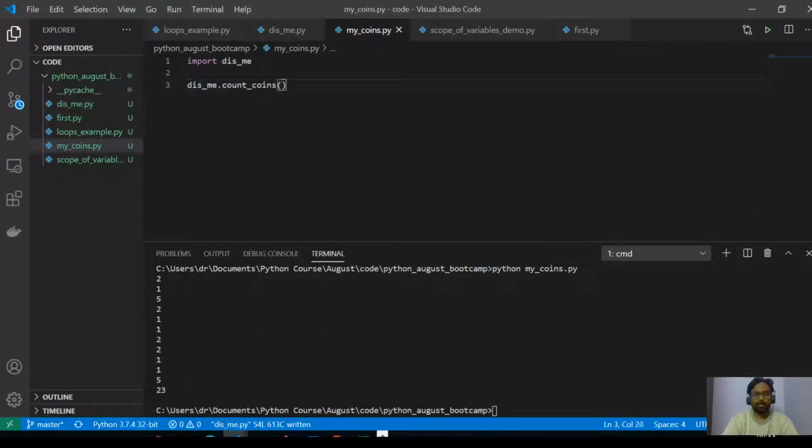So once you import any module, importing is like, for example, you have a book, and in the book you can see that there is a glossary. If you purchase any Python book, there could be references at the end telling you that you can read about this in this book or in this reference. So that is nothing but a library for that book. That means you can refer to that in future.